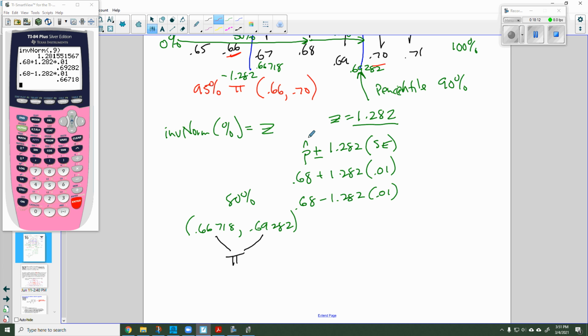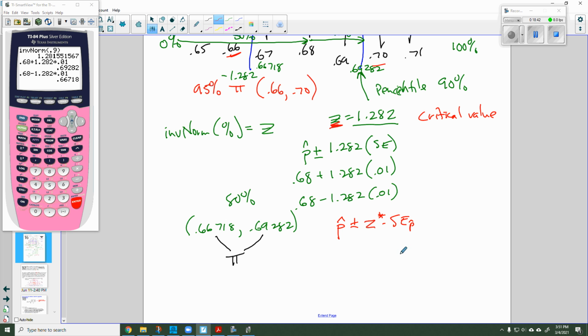This formula here, p hat plus or minus the z-score times the standard error, and this z-score right here has a special name. It is called the critical value, and it is symbolized by a z asterisk.